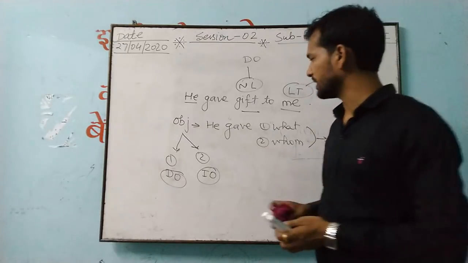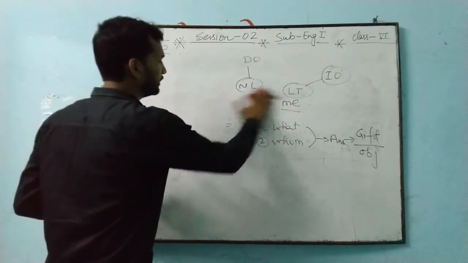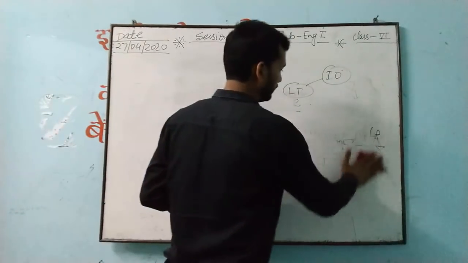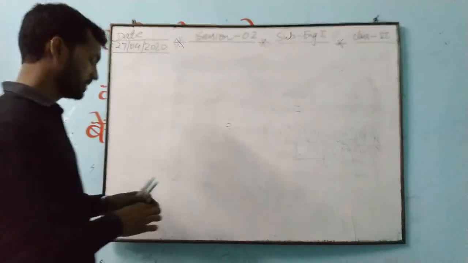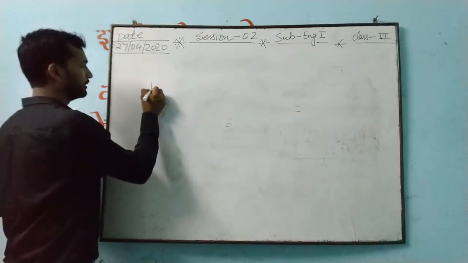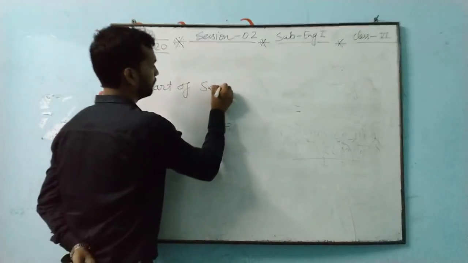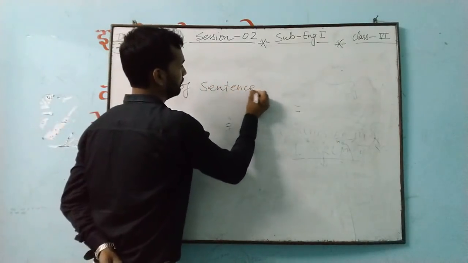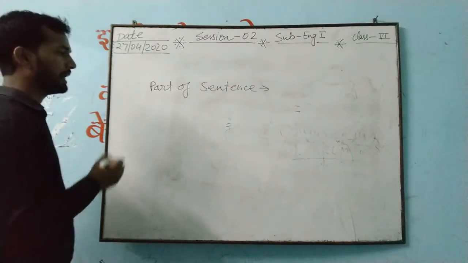After this, we have to start another very important point. That is partition of a sentence, parts of a sentence.